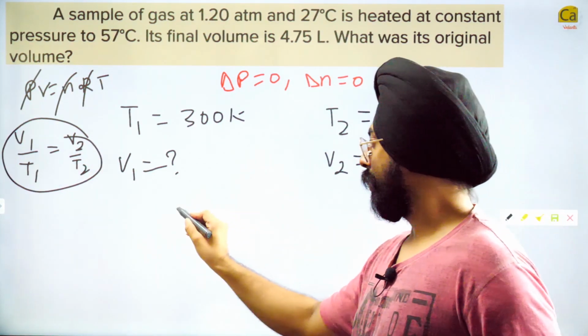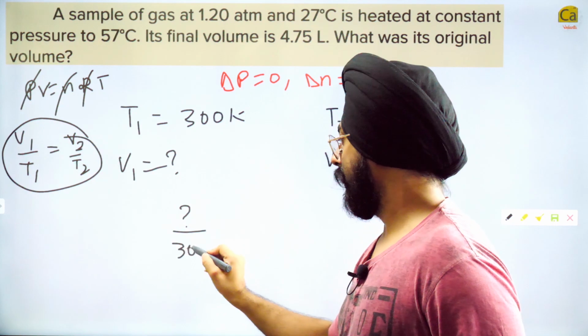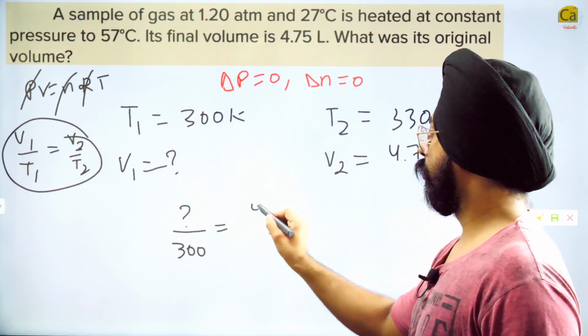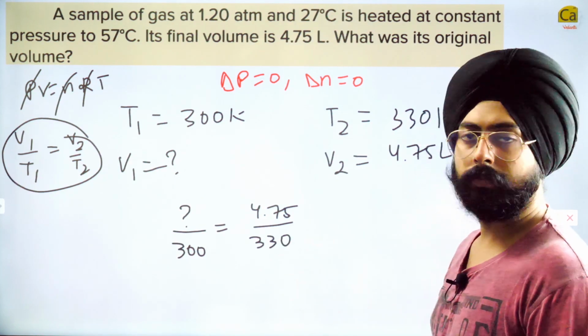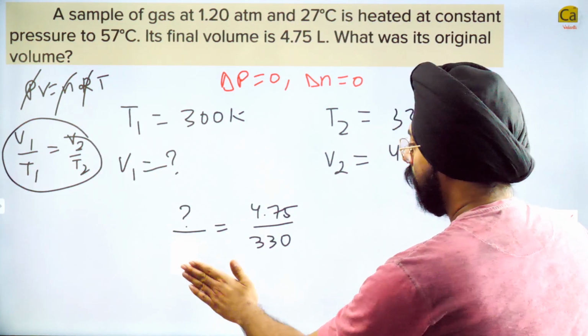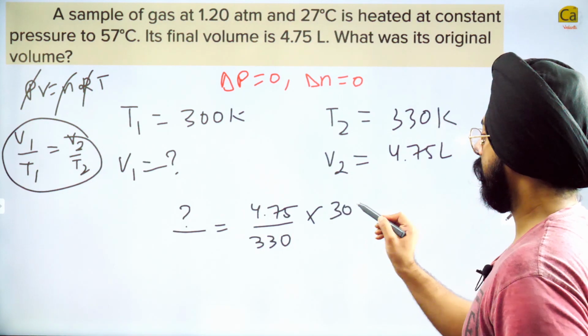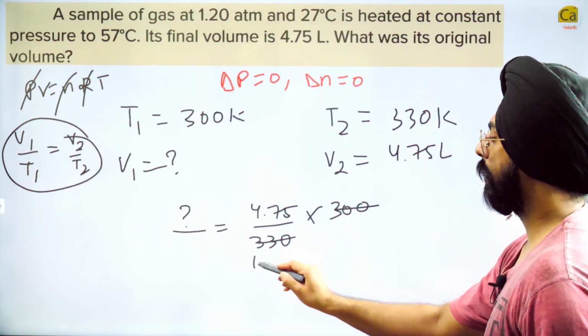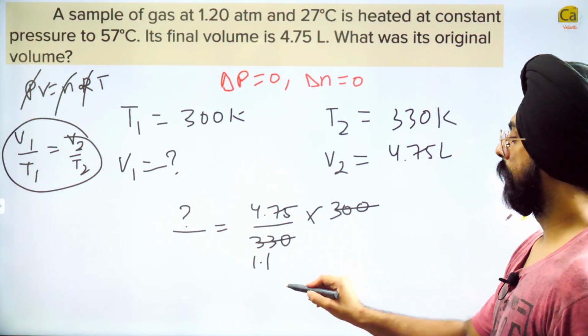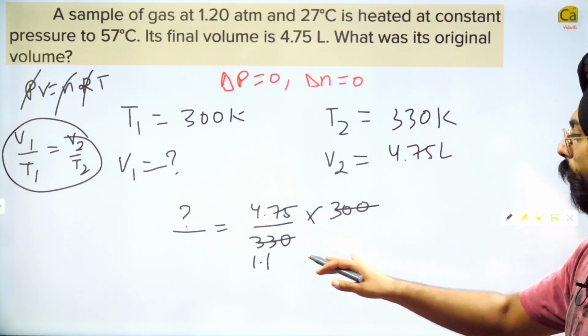So I can say question mark by 300 is equal to 4.75 divided by 330. So question mark will be equal to 475 into 300 divided by 330. ये तो ऐसे ही कट जाएगा. This will be a little less than 4.75.